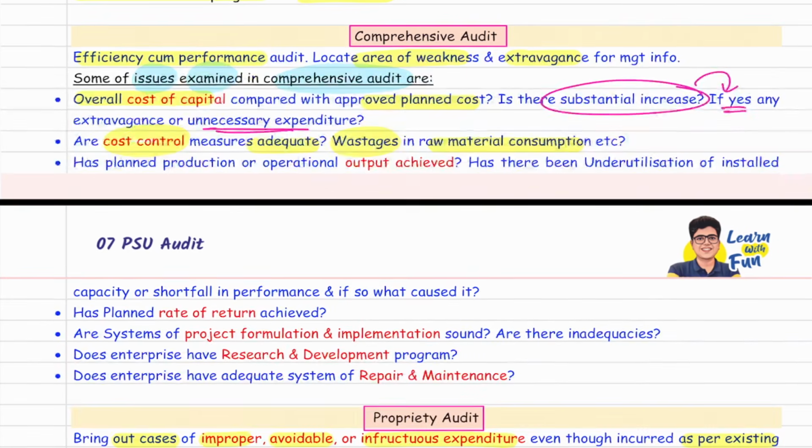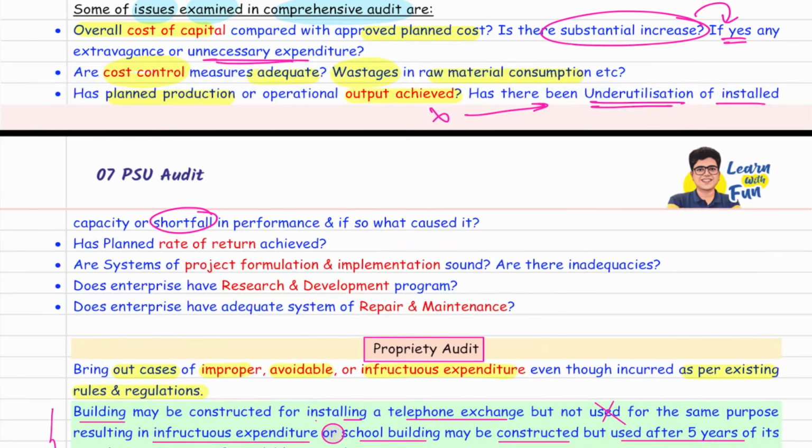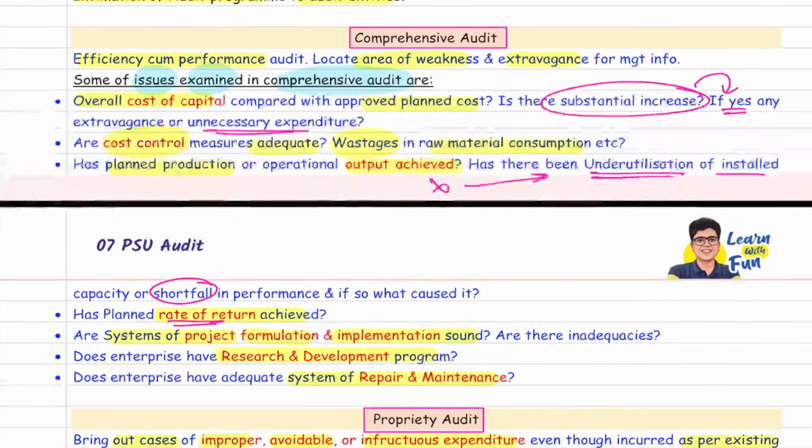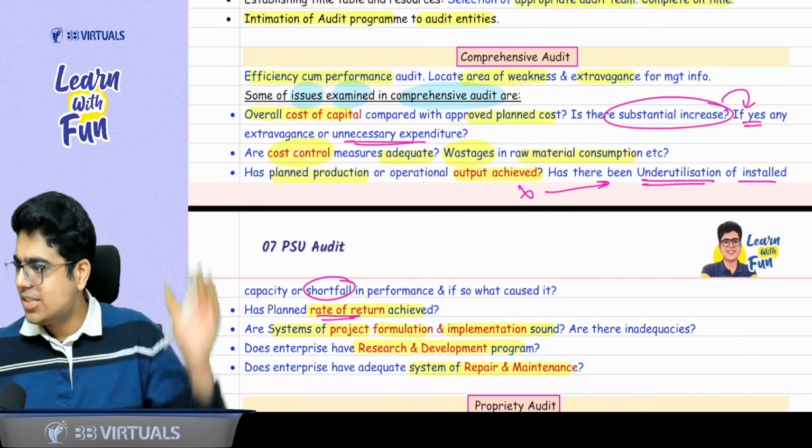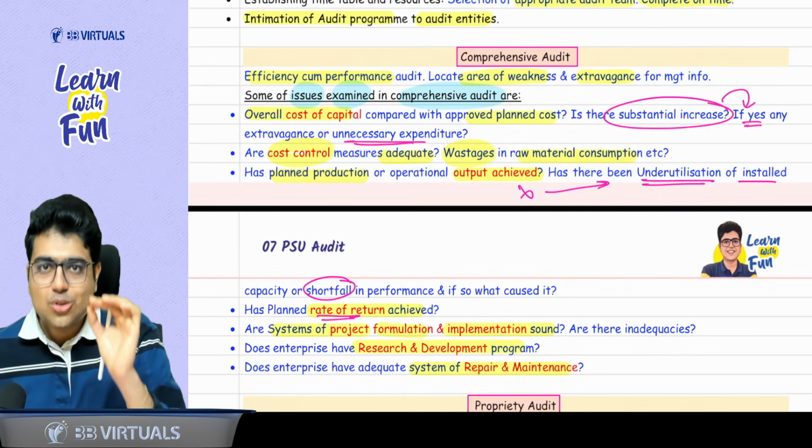See, very easy points. Whether the planned production or planned output is achieved. If it is not achieved, that means there must be underutilization of capacity, shortfall in performance. Then see the overall rate of return achieved, whether the planned rate of return is achieved. Then see that they are doing the project properly, system of project formulation and implementation sound, whether they are doing proper R&D, research and development, proper system of repair and maintenance. Can I say these are very general points? Yes or no? Yes, sir.